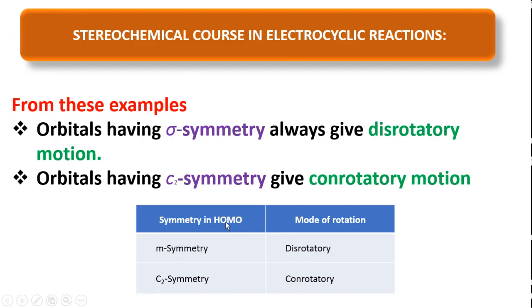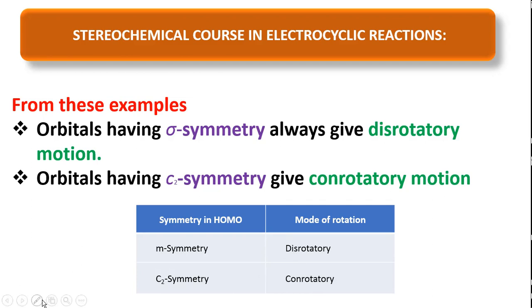Symmetry in the highest occupied molecular orbital, the HOMO: if the HOMO has a mirror plane of symmetry, then the mode of rotation is disrotatory. If the HOMO has C2 symmetry, it is conrotatory. We can easily remember this, friends: C2, what is C? C is there, conrotatory. So when the HOMO has C2 symmetry, the con mode of rotation takes place. The remaining, by default, undergo disrotatory motion.